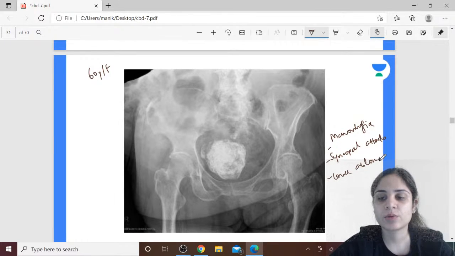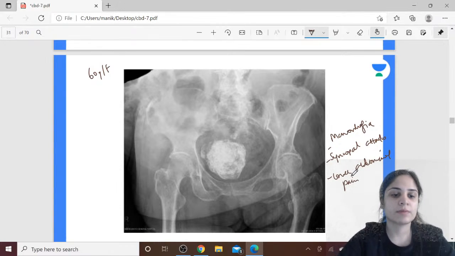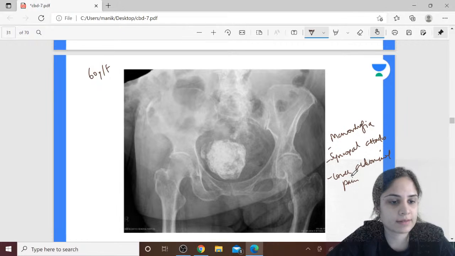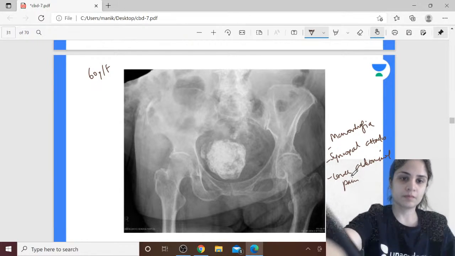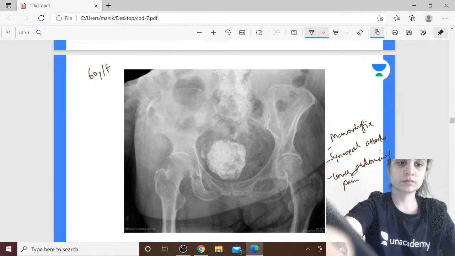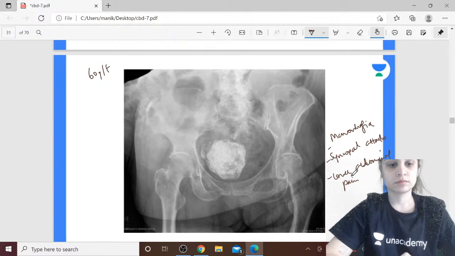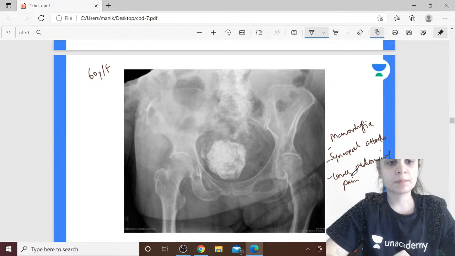Can you identify what is she suffering from? Menorrhagia, lower abdominal pain and syncopal attacks. What is the condition and how will you treat it? Okay, Ravi Kumar, is it a simple fibroid or is it something else?